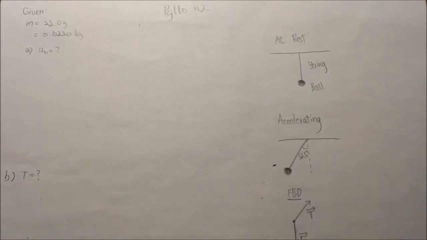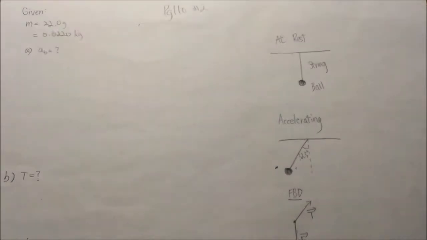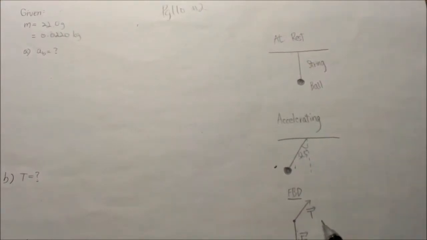For A, calculate the magnitude of the speedboat's acceleration. Do you need to know the mass of the ball to make this calculation? Why and why not? In order to calculate the acceleration of the speedboat, we need to know the horizontal component of the tension. And to know the horizontal component of the tension, we either need to know the tension or we need to know the vertical component of the tension.